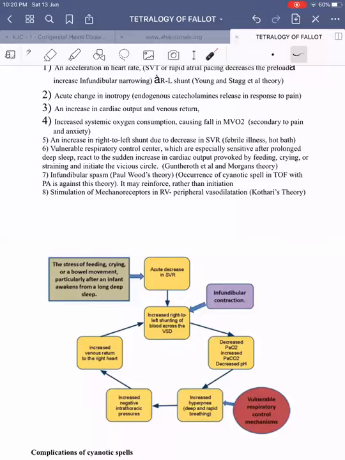Then with increased negative intrathoracic pressure, there will be an increase in the venous return to the right side of the heart. This in turn will again increase the right to left shunt. This is the vicious cycle.